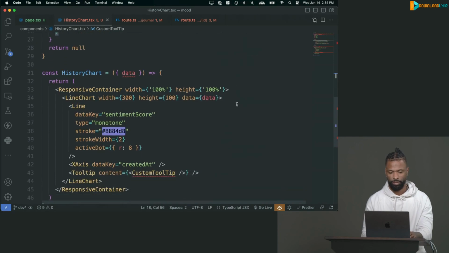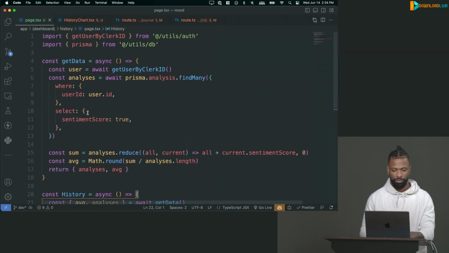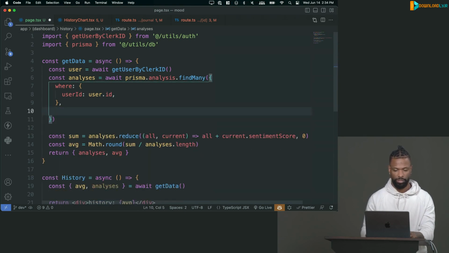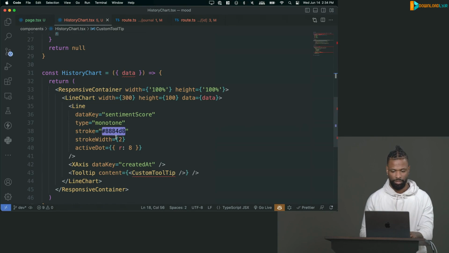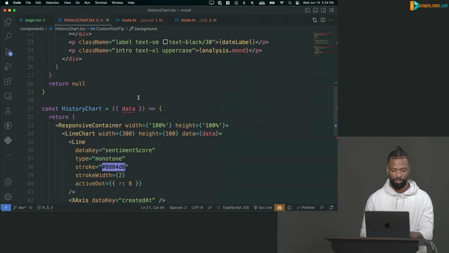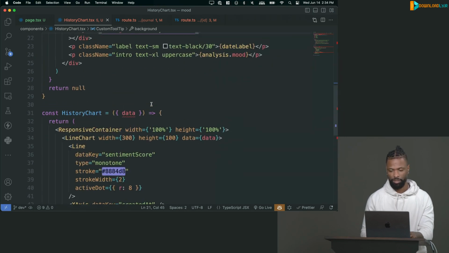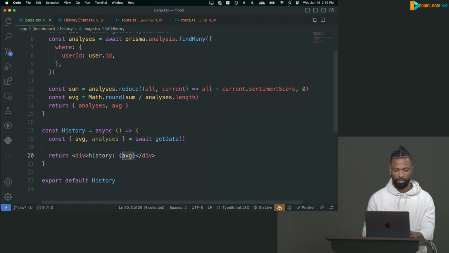All right. Have our history chart. All we need to do now is bring that in, but before, let's fix this. Before I was only selecting sentiment score. We're actually going to select everything now because we wanted everything. After looking at what I was doing in history chart, I realized we needed everything. We needed the mood, the color, right? We needed the created at. So we'll just select everything. Get rid of that. Select. We have our analysis. Now we can just bring that in.